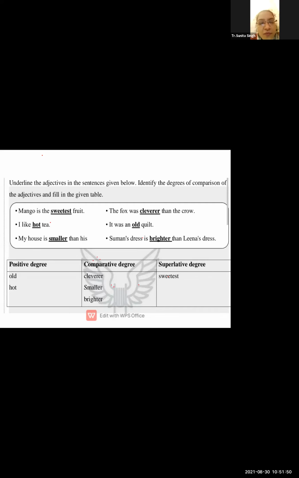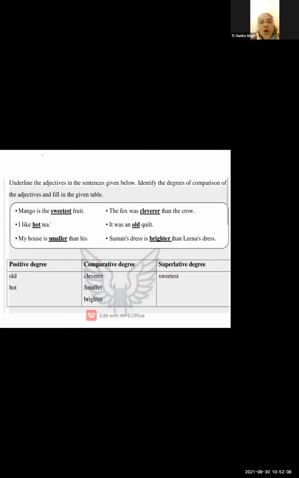Here we have some sentences. Mango is the sweetest fruit. Sweetest is the adjective. I like hot tea. Hot is the adjective. Here they are classifying which degree each adjective comes under.